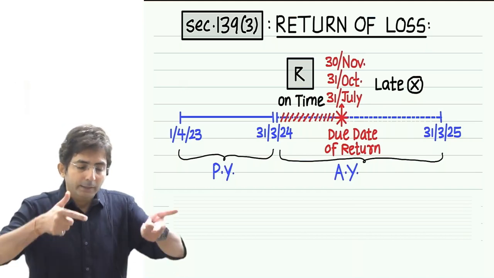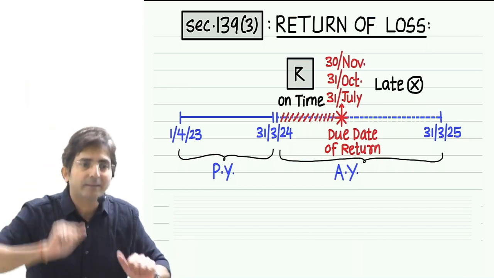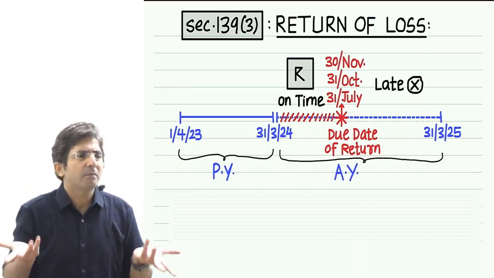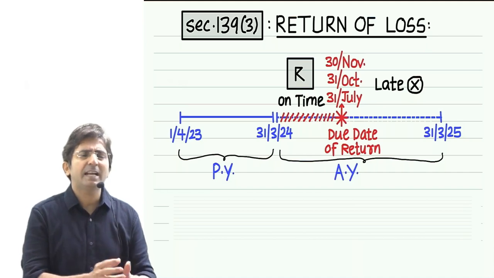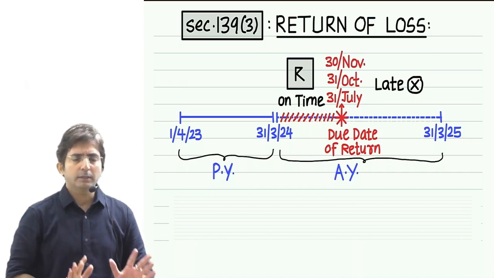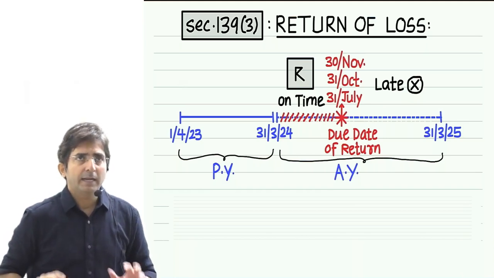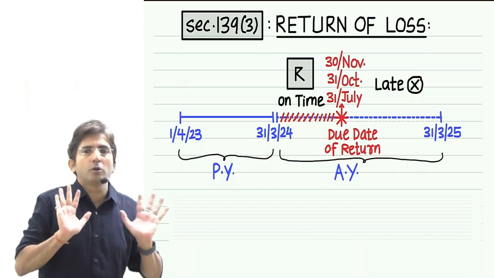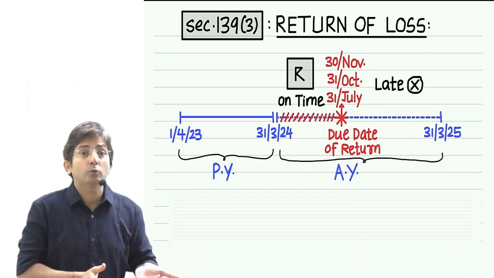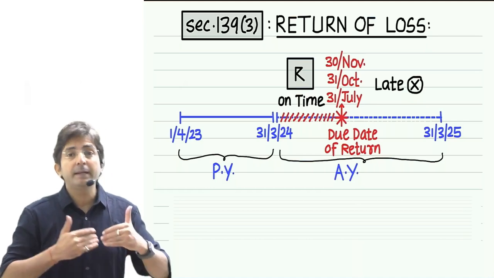So tell me, if such is the house property loss, does it take time to check? It doesn't take much time. It can be checked in a minute, in a moment, in a day. Because income tax people just have to check that the interest on housing loan is genuine or not. And for that, people have to submit an interest certificate.